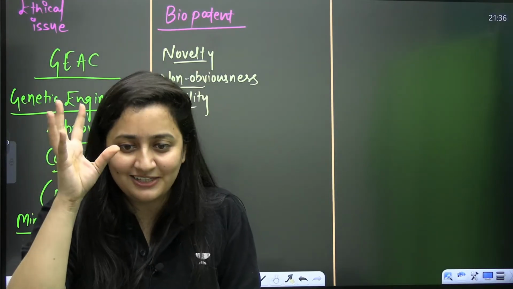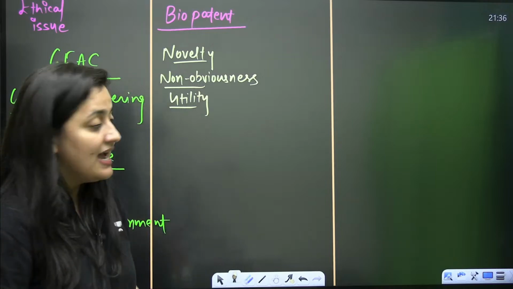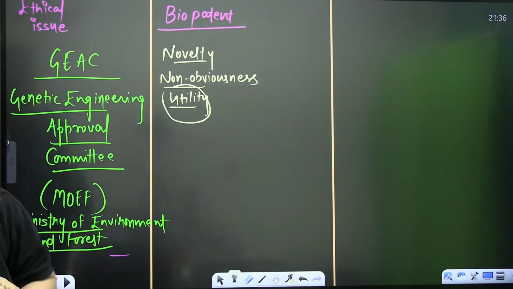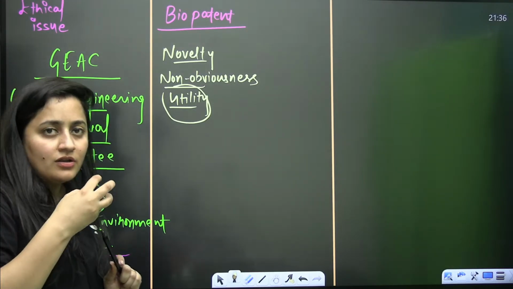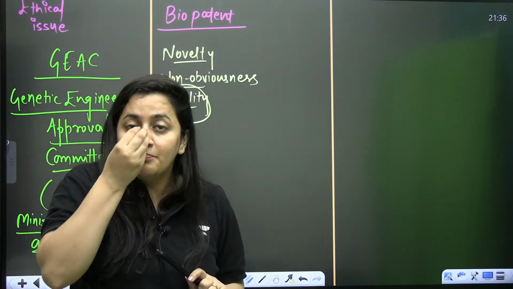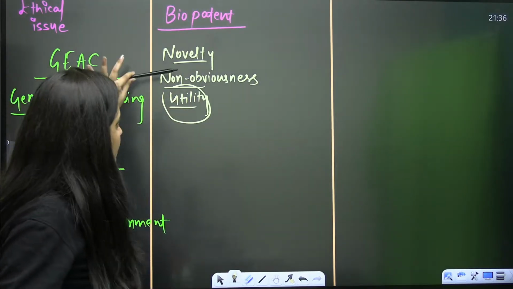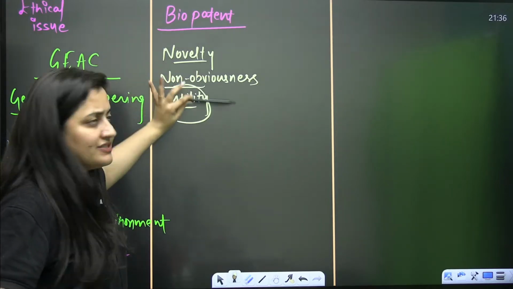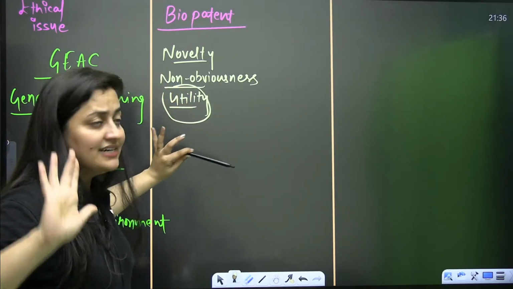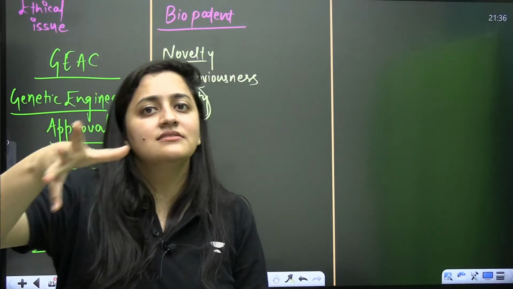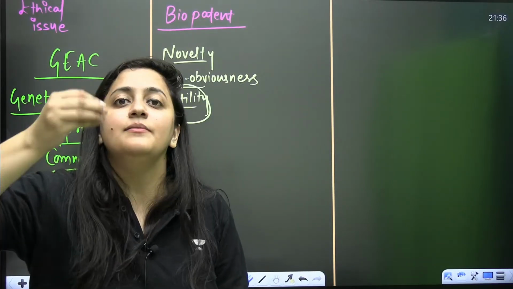Means there should be a surprise element. Okay, non-obviousness. And then comes the utility. The last is utility. The discovered fact or product should be for the use of the human being, for a particular use of the human being. So these things are considered. What is considered? The novelty, it should be new, non-obviousness, like no one has predicted it, and the utility. On that basis, it is decided that this is a new discovery and we have to file a patent for this.